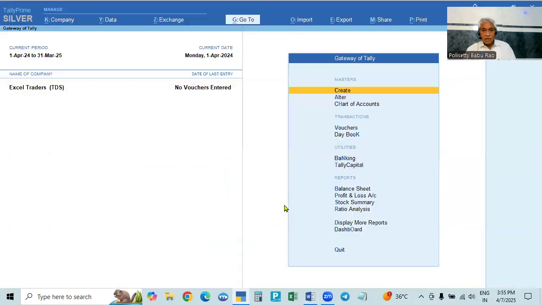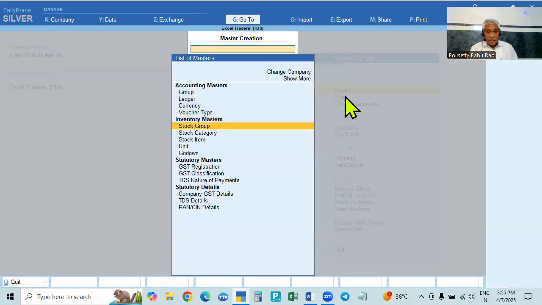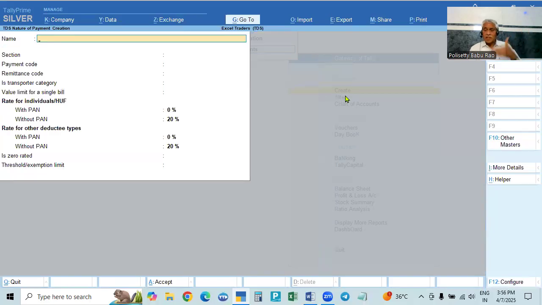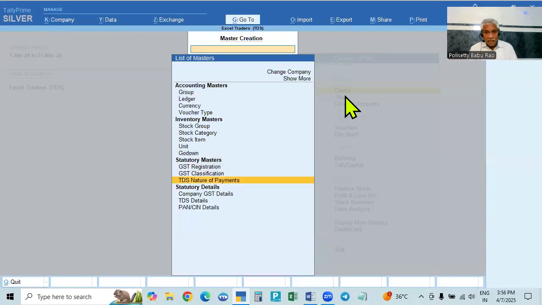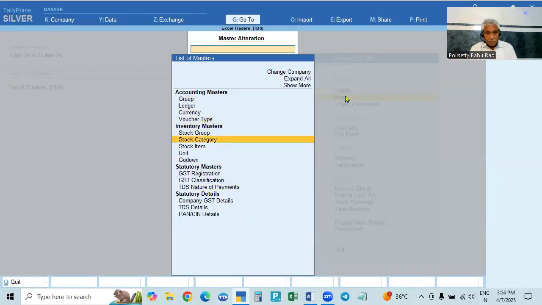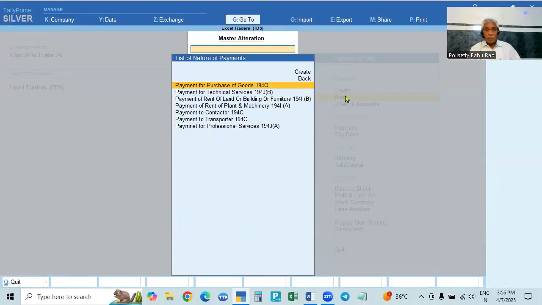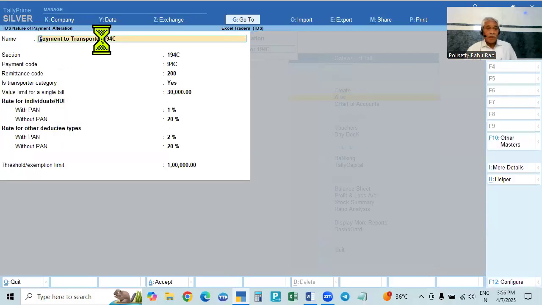Now, whenever you activate TDS, we have to create the nature of payment in the statutory masters. There are a lot of sections and subsections for different natures that you have to create here. I already created them. So we'll go to Alter, come to Statutory Masters, TDS, Nature of Payment. See here, there are different types of nature of payment. Payment to contractors 194C is there, and payment to transporter also comes under 194C. So we will take 194C, payment to contractor, section 194C, payment code 94C, remittance code 200.